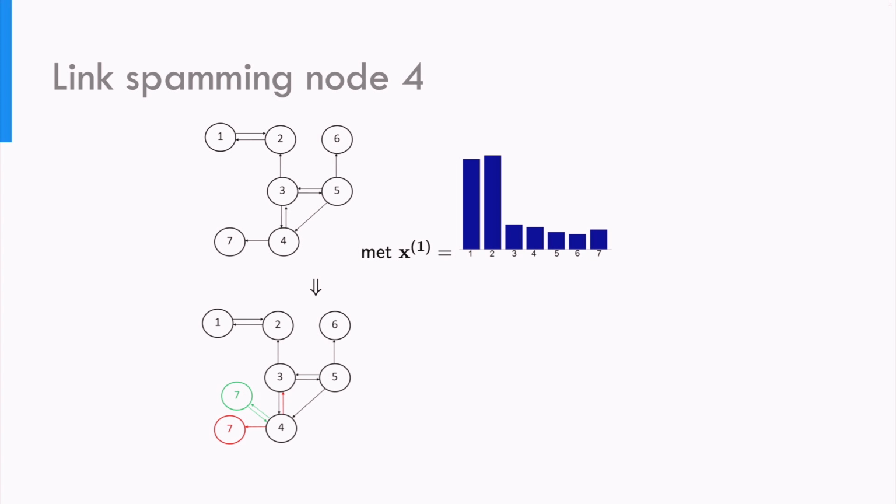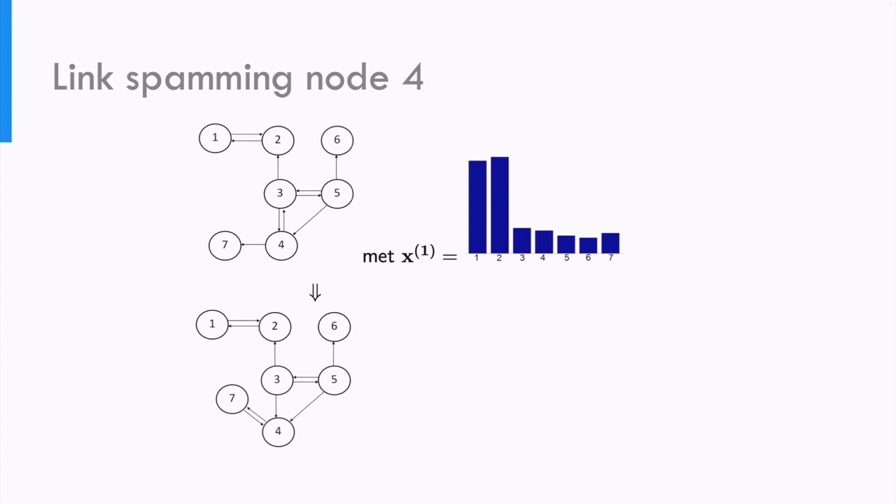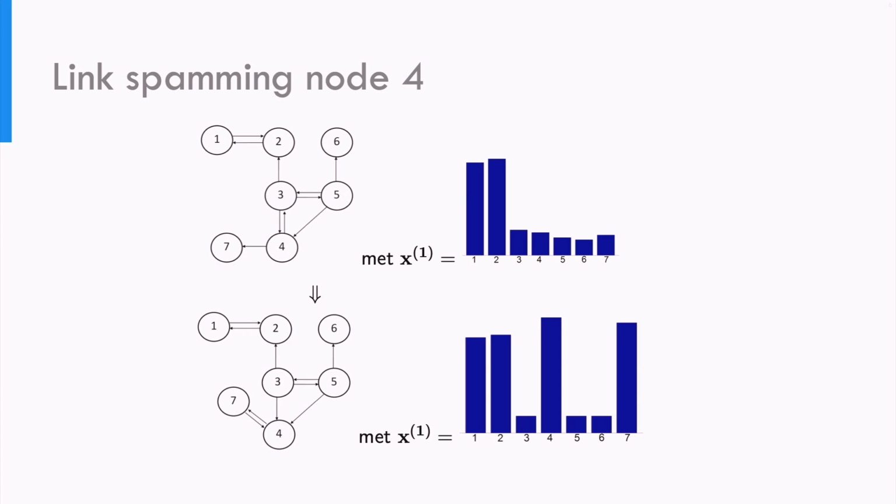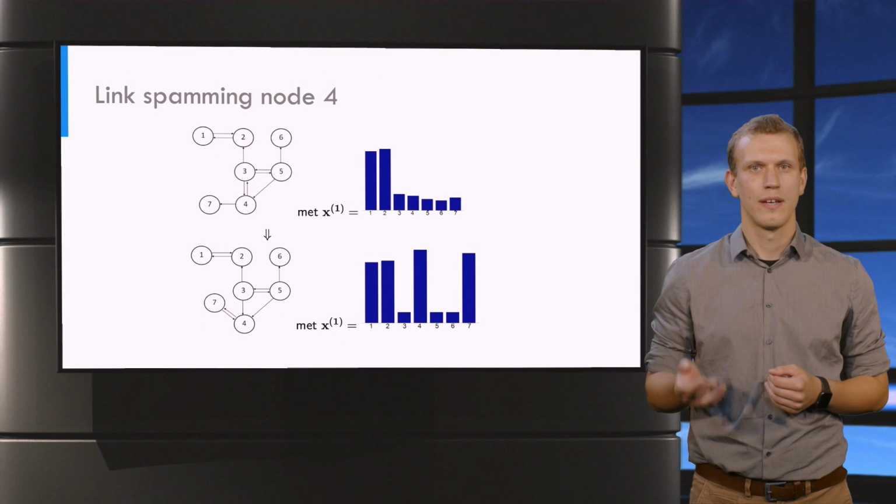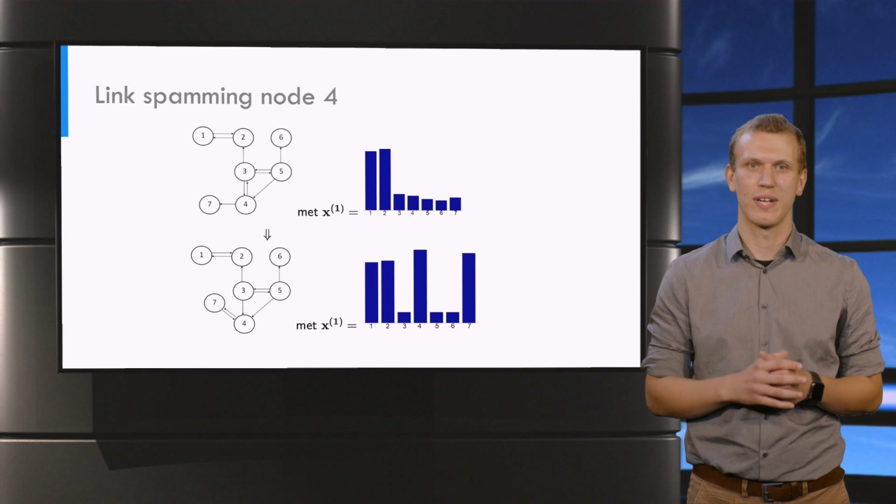The first step is that we change the dangling node 7 into a node with an inlink and an outlink. We also remove the inlink from page 3. As you can see, page 4 now has 3 inlinks and only 1 outlink. This outlink leads to page 7, which only has an outlink back to page 4. Until teleportation occurs, the random surfer will keep going back and forth between pages 7 and 4. This results in a much higher PageRank for page 4 after the modifications. In fact, page 4 is now the page with the highest PageRank.